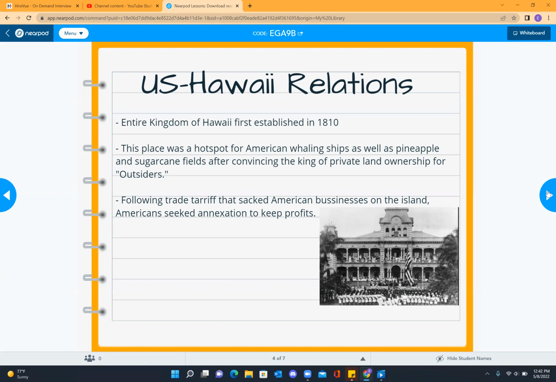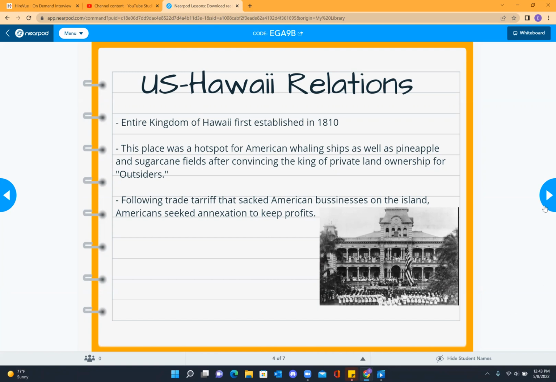In addition, a lot of United States businesses established themselves in Hawaii, whether it be whaling ships, pineapple, or sugarcane for cash crops, after the king allowed private land ownership for outsiders. Following a trade tariff that hurt American businesses on the island, they were looking to seek annexation to keep their profits. This tariff taxed imported goods into the United States. Even though these were American goods getting into the United States, they were coming from the Kingdom of Hawaii, which was not possessed by America at this time. What questions, comments, concerns do you have for me?